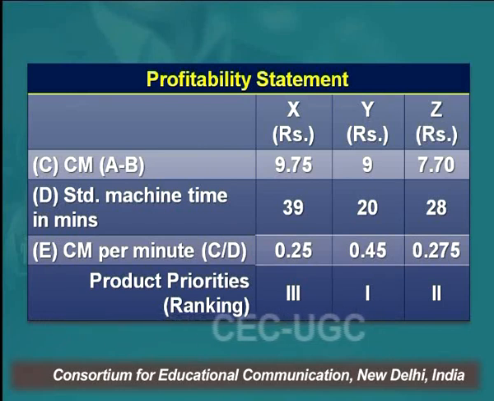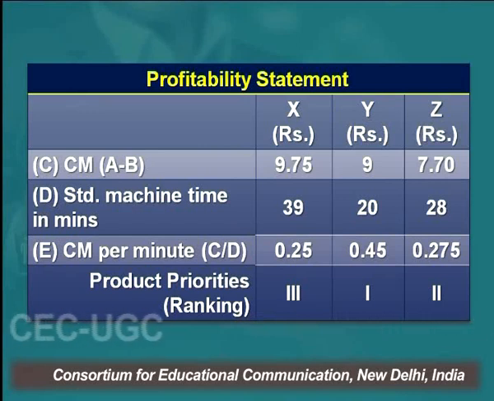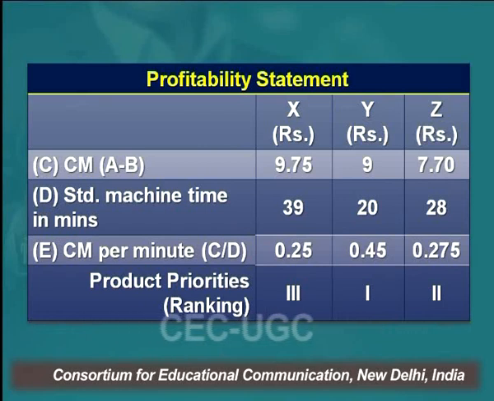So contribution margin per minute is the contribution margin per unit divided by the time taken in producing that product. So 9 rupees 75 paisa divided by 39 minutes comes to 25 paisa per minute for X, 45 paisa per minute for Y, and 0.275 for Z.